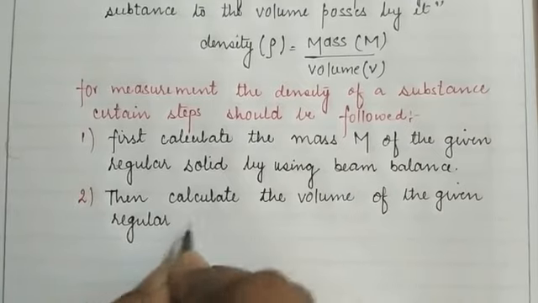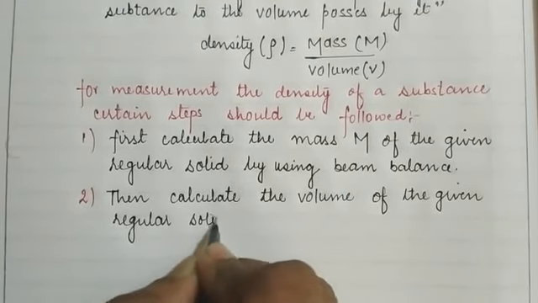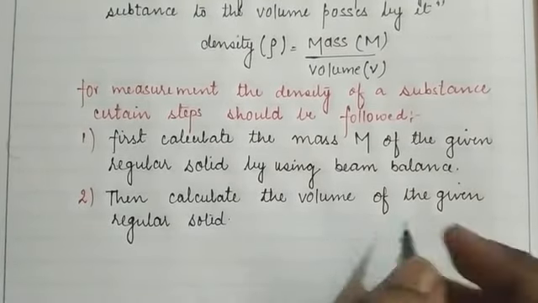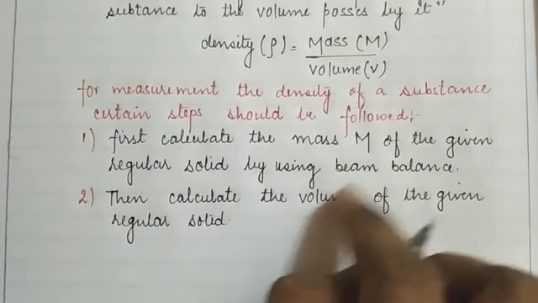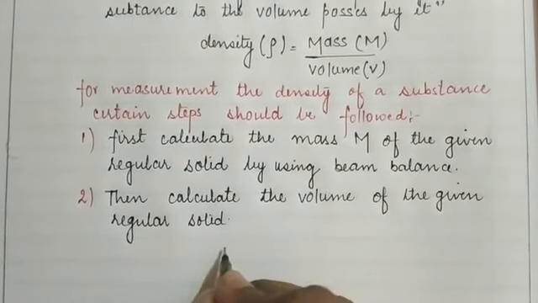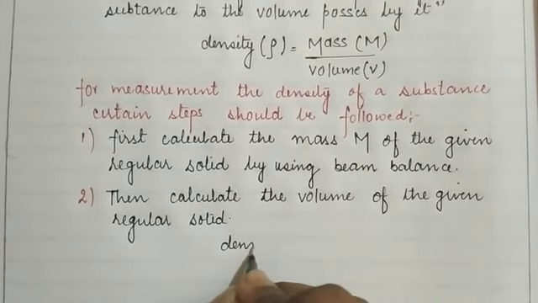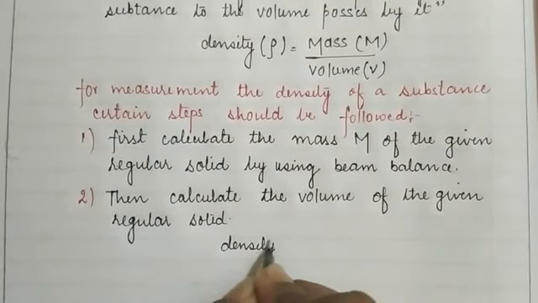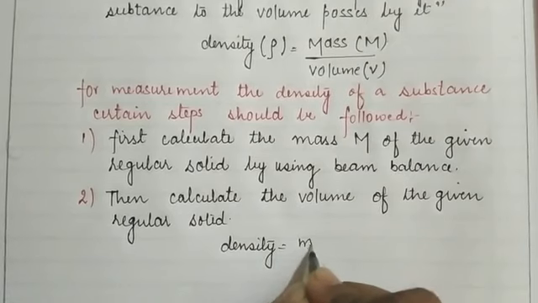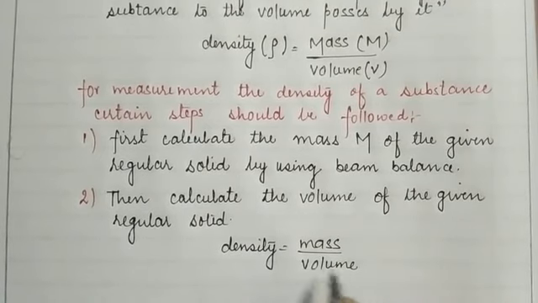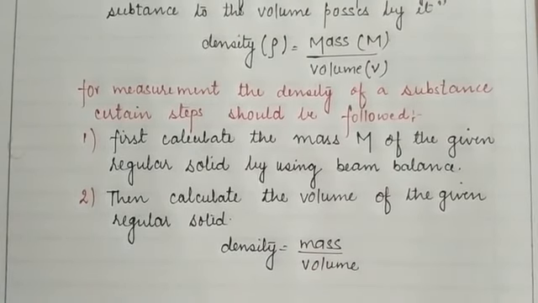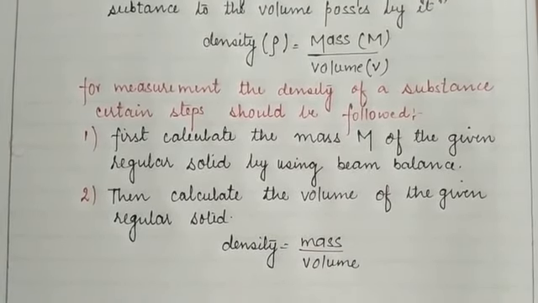Okay children, if we have calculated the volume of the given solid and also the mass of the solid, then by using the formula density is equal to mass per unit volume, we can easily calculate the density of the given object.